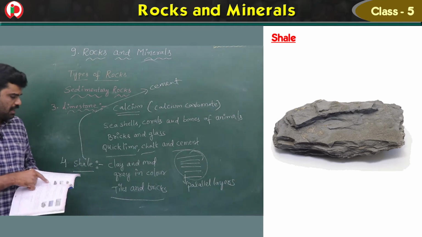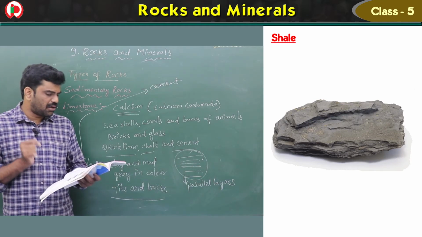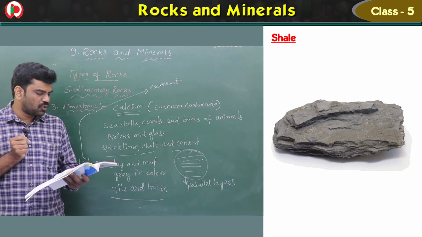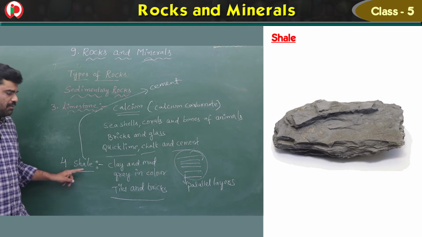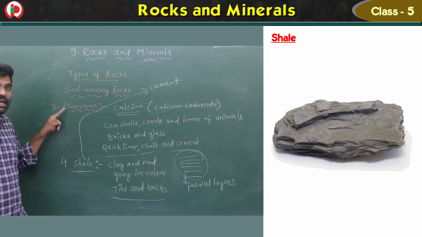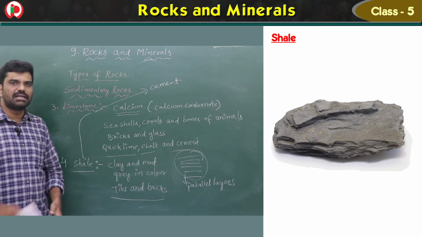Okay, and these are used for making tiles and bricks. It is also mixed with limestone to make cement. It is mixed with limestone to make which one? Shell mixed with the limestone to make cement. So the third one is limestone, fourth one is shell.